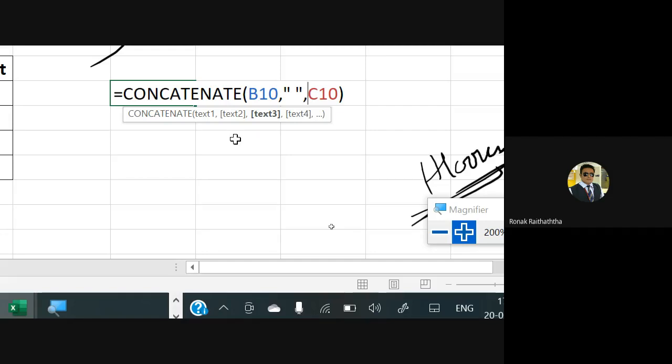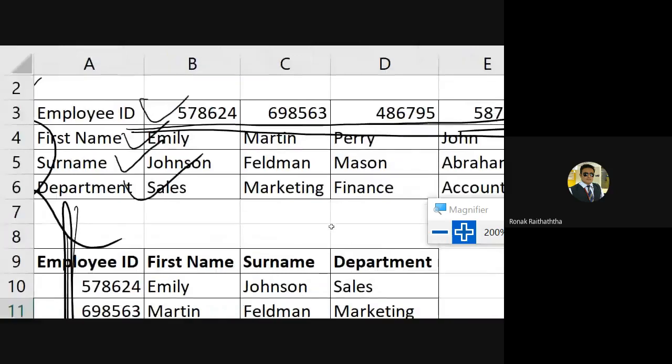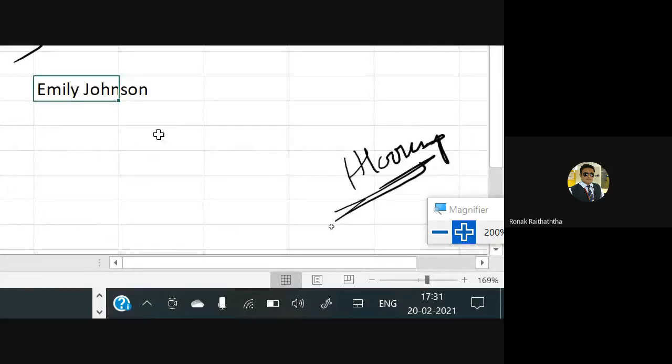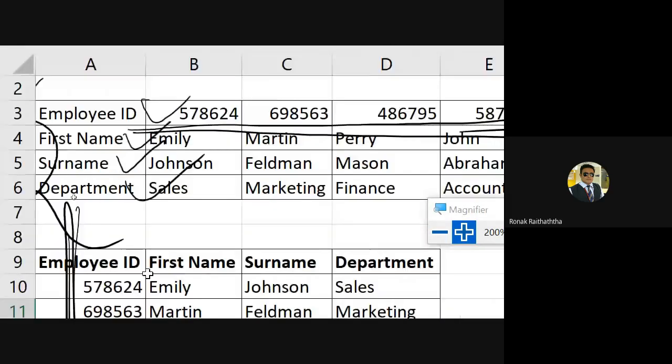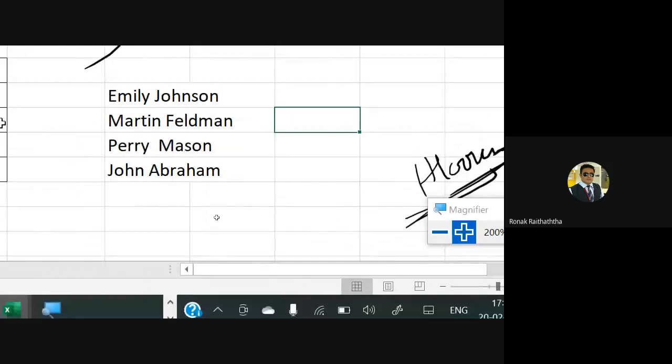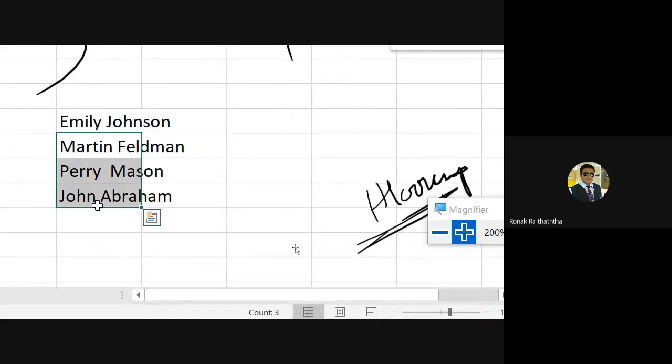So now you can just enter it. You must observe that the space is also inserted between the two. Now you can copy and paste it to all other cells because we have given the relative reference, so it will take it for others as well. So Emily, Martin, Joe, Perry, and John all have the surnames now, all in one box.